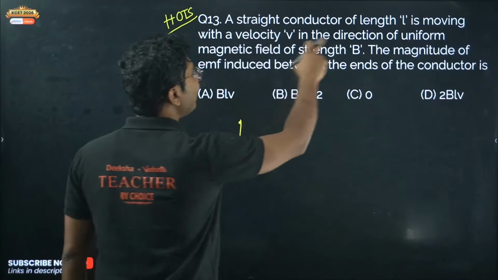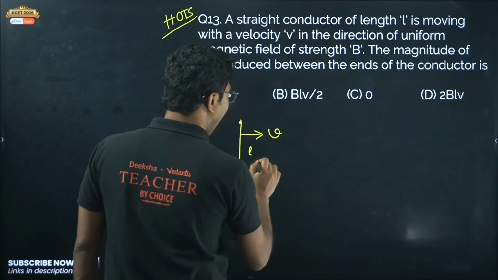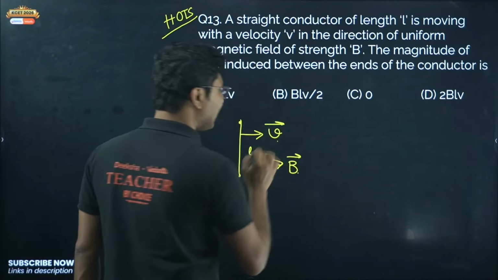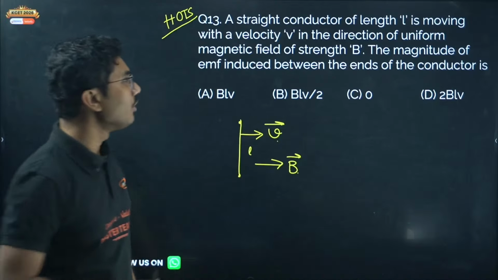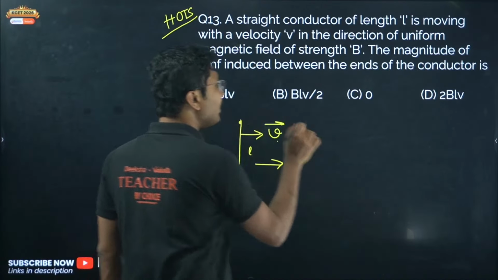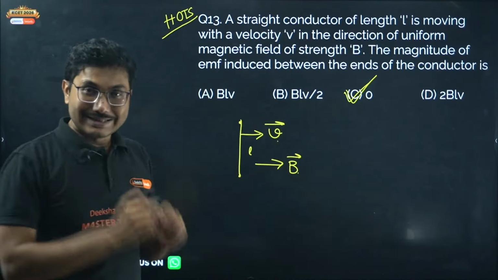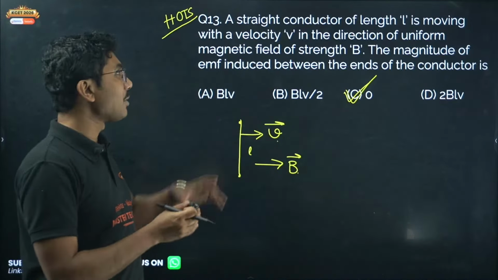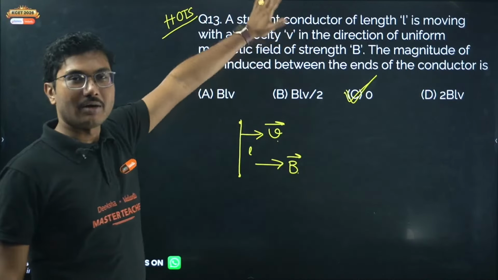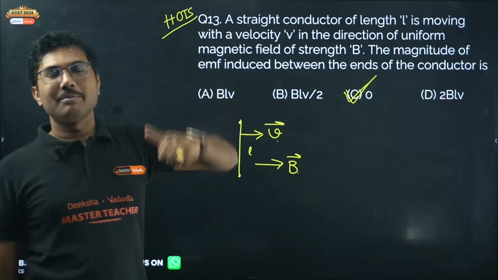With the velocity V in the direction of uniform magnetic field. So velocity vector and magnetic field vector are in the same direction. If they are in the same direction, their cross product will be 0. So in this case, magnitude of induced EMF is not BVL but 0. This is where you may lose your marks. This type of question, even though it's very easy, you see only half of it, a rod moving in a magnetic field, and think it's a motional EMF, BVL must be the answer.